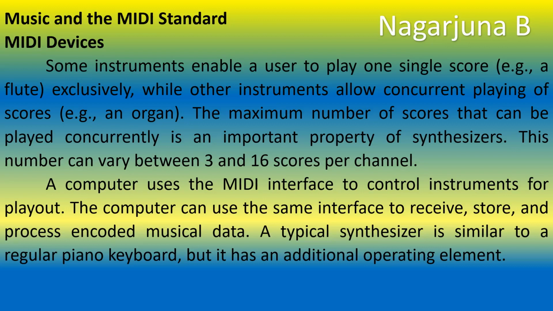The maximum number of scores that can be played concurrently is an important part of a synthesizer, and this number can vary between 3 and 16 scores per channel. An instrument can play only one single score, or it may play a number of scores concurrently, and this number varies between 3 and 16 scores per channel.